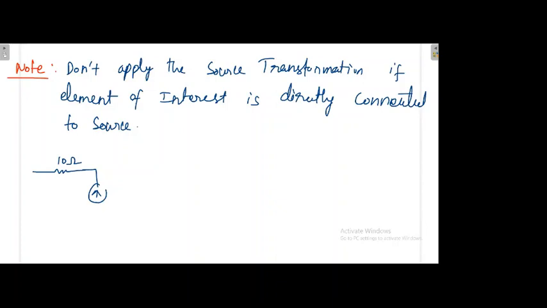Sir, how did you say this is a current dependent current source first? Because 3I is there. It depends on the current. Here it is giving current, but it also depends on this current. That's why this is a current dependent current source.